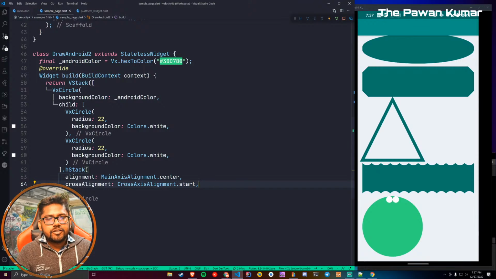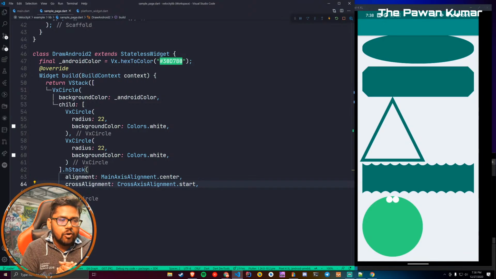Why? Because the center will be gone. Why will it be gone? Because we are going to clip the circle by half. We want to remove half of the circle's size. That's what we are going to do. Now you might be wondering how we will do it and how difficult it will be, but let's see it.